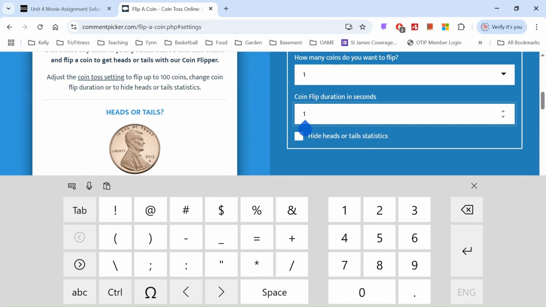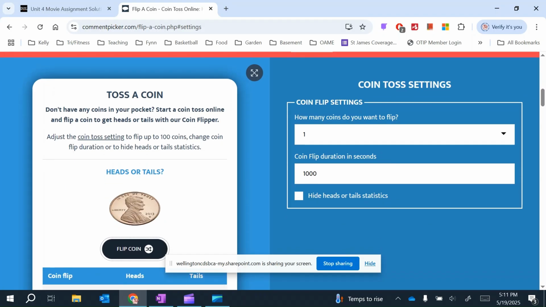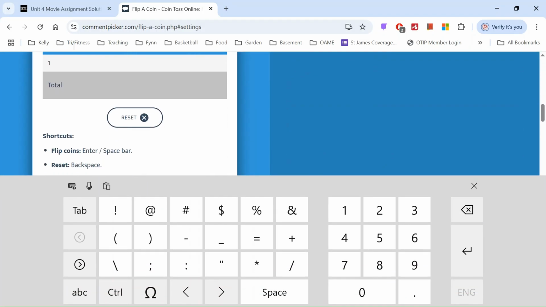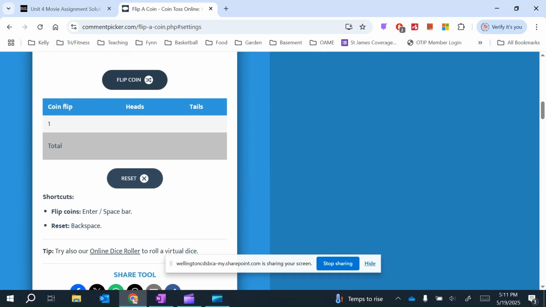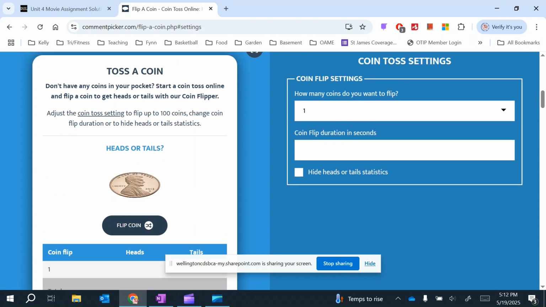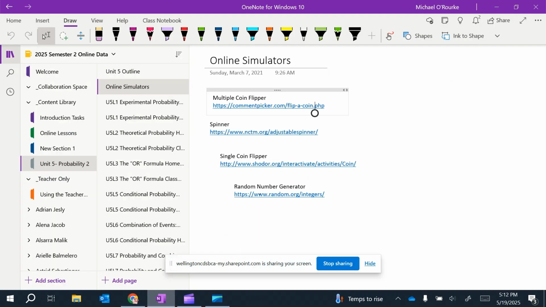Let's say we want to do it 1,000 times. Oh, geez. That's going to take a while here. Anyways, single coin flipper.